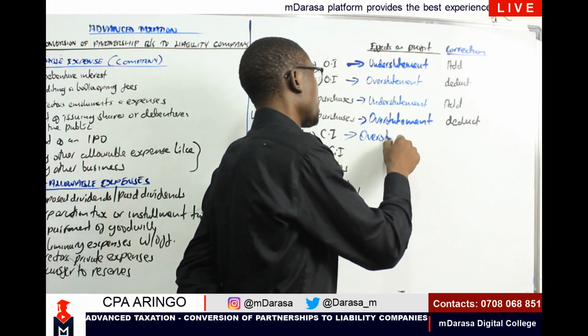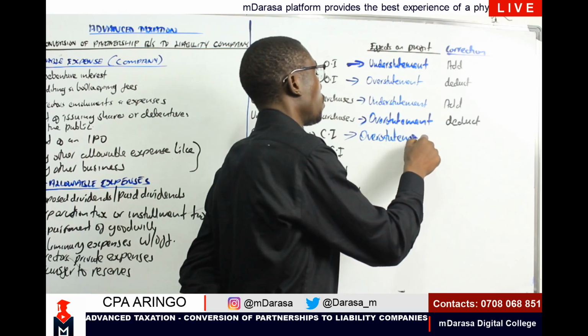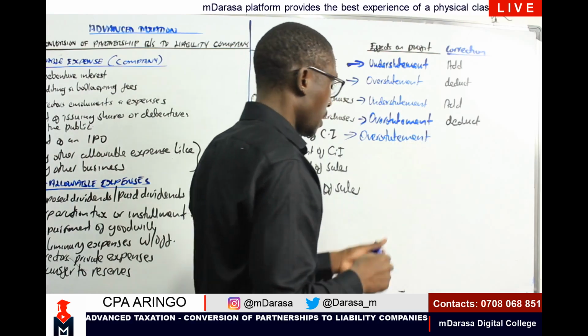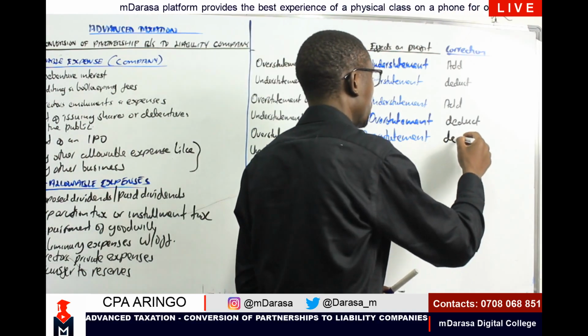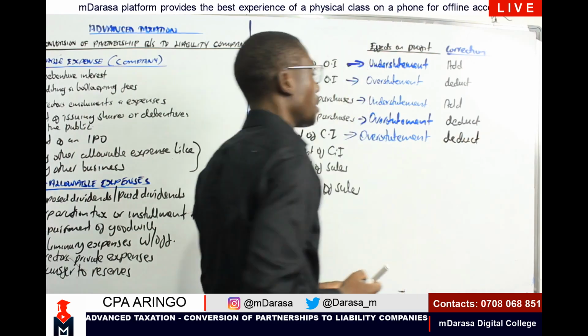It will lead to overstatement of our profit. So to correct that, what we will be required to do is to deduct that overstated amount.